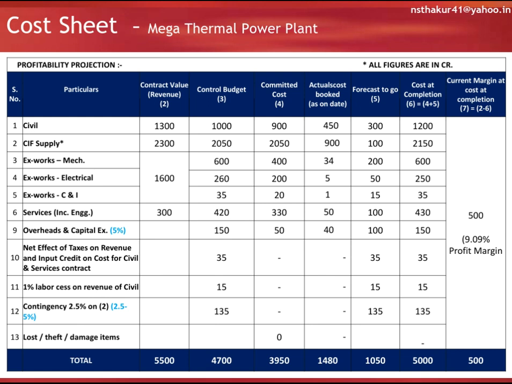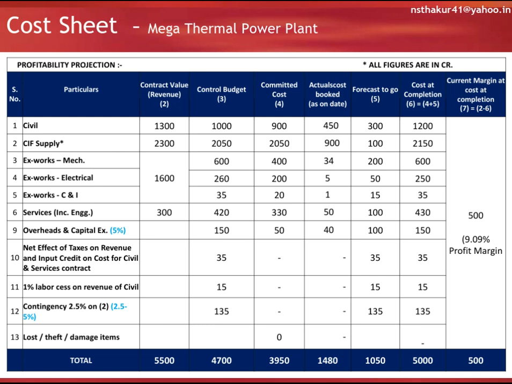Cost sheet. It is of a mega thermal power project. In particulars, all the project packages, services, etc. are mentioned. Then contract value, column number 2: the total contract value of the project is 5,500 crores.